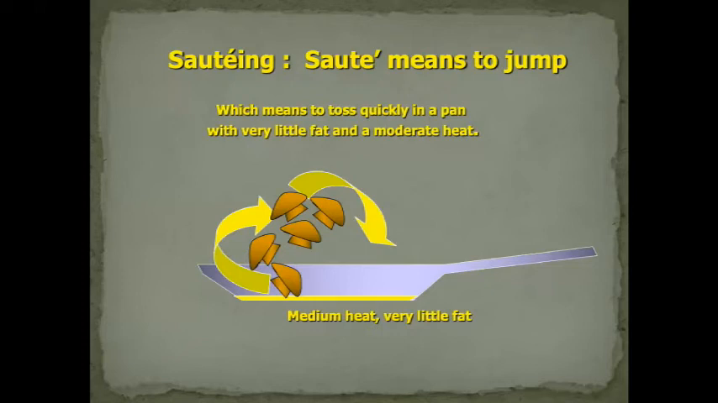So if somebody asks you what is the mode of heat transfer when you saute something, the mode of heat transfer when you saute something will be conduction. Okay, is it clear? Sauteing is clear. Any doubt in sauteing, guys? Any doubt?